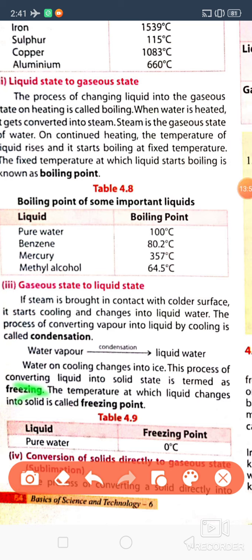Now one last point we are going to discuss, that is freezing. What is freezing? The process of converting liquid into solid is termed as what? Freezing. You must have seen water changes into ice. Water is what? Liquid, and the liquid becomes ice. Ice is what? Solid. So this process of converting liquid into solid state is termed freezing. Got it?